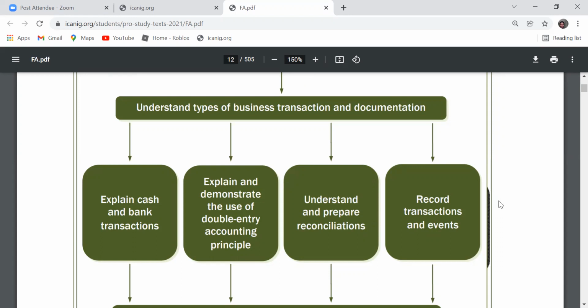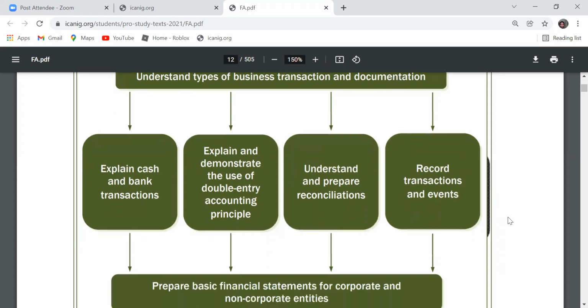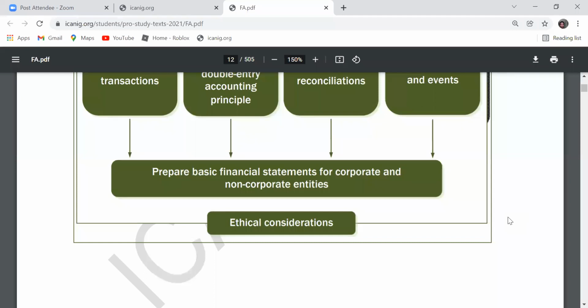Recording transactions and events. If you do this particular thing, which account are we going to debit? Which one are we going to credit as well? And prepare basic financial statements for corporate and non-corporate entities. For corporate, we'll be looking at the statement of profit and loss and other comprehensive income. Then we'll also be looking at our statement of financial position. For non-corporate entities, we can be talking about single entry. We can also be talking about accounts for not-for-profit making organizations.